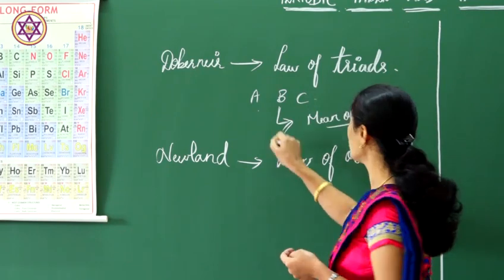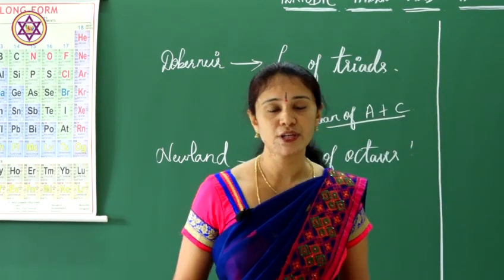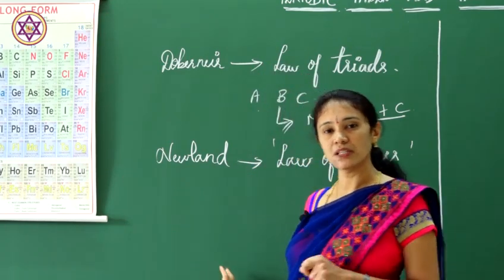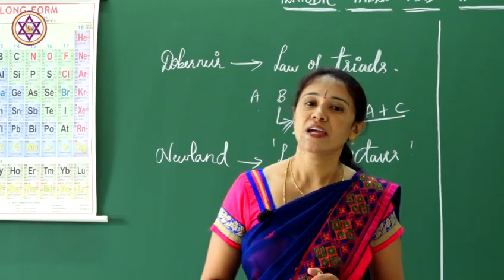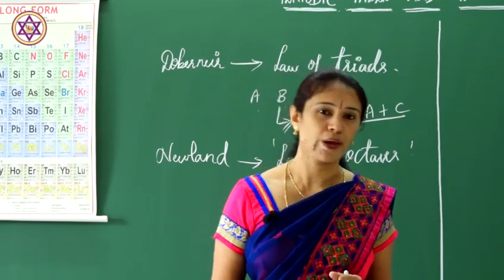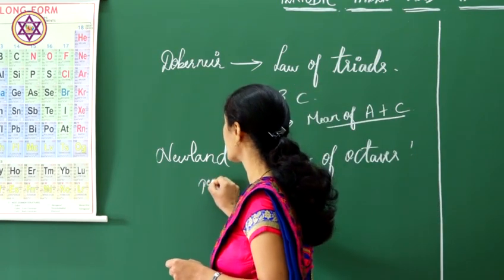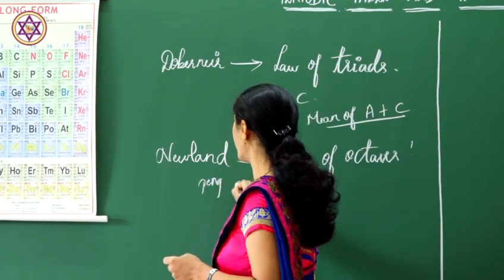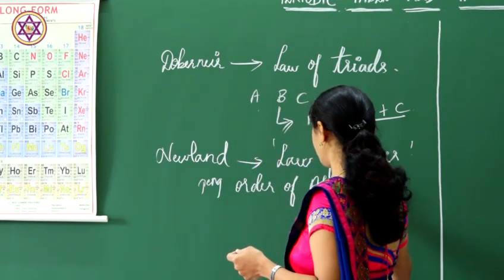This is the famous law given by Newlands, where he placed the elements in the periodic table in the increasing order of their atomic mass or weight.